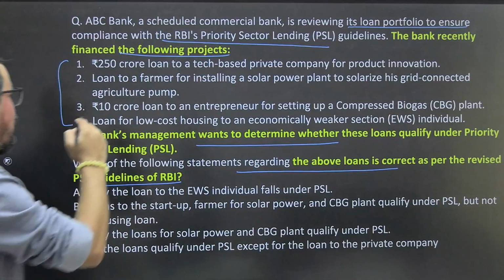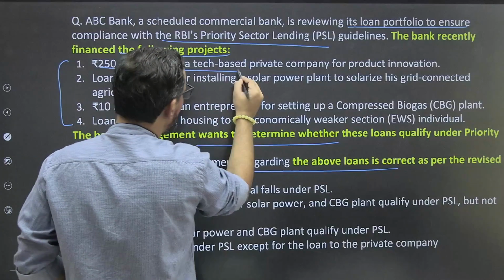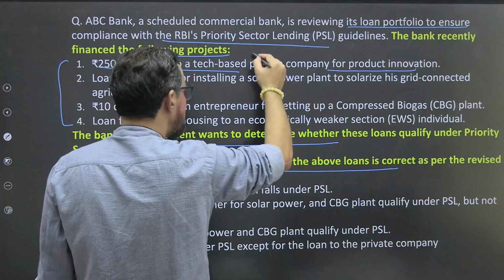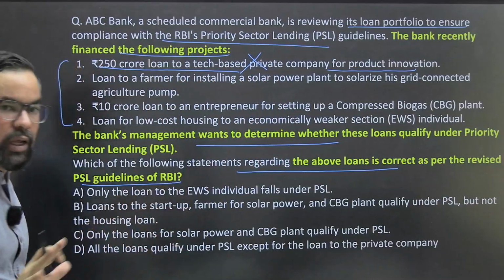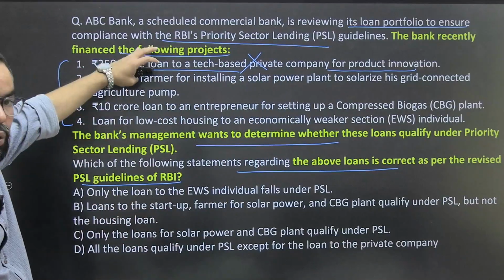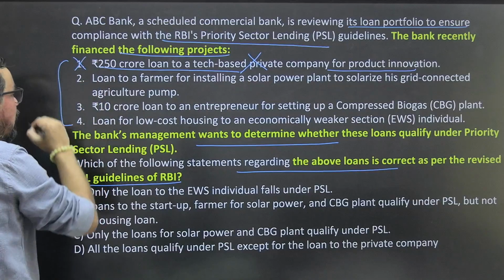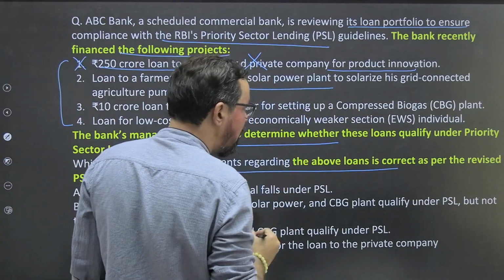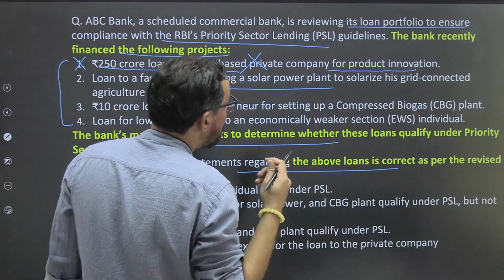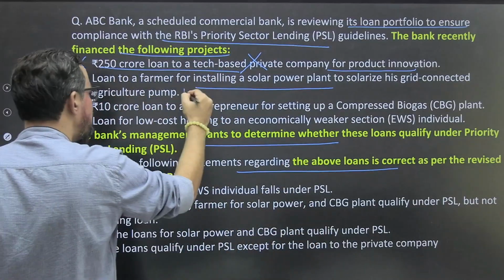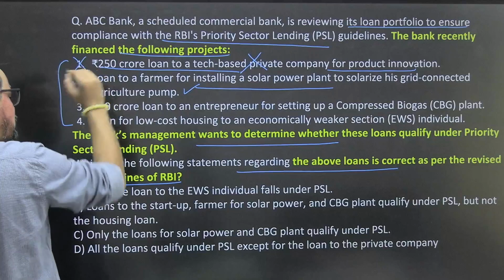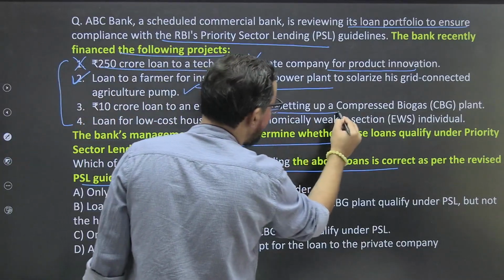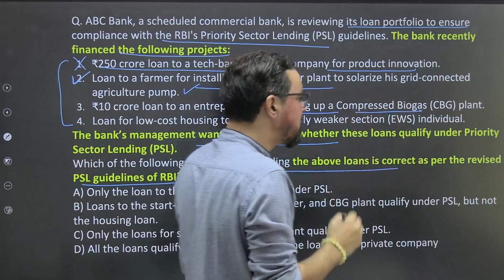So the first loan is 250 crore loan to tech-based private company for product innovation. No, it is not part of the PSL category. It is a general loan. Loan to farmers for installing a solar power plant to solarize his grid connections, agriculture pump, 100%, it will be part of this PSL team. 10 crores loan to an entrepreneur for setting up compressed biogas plant.